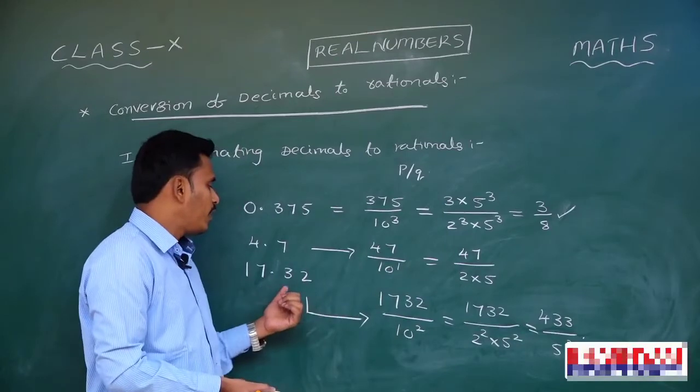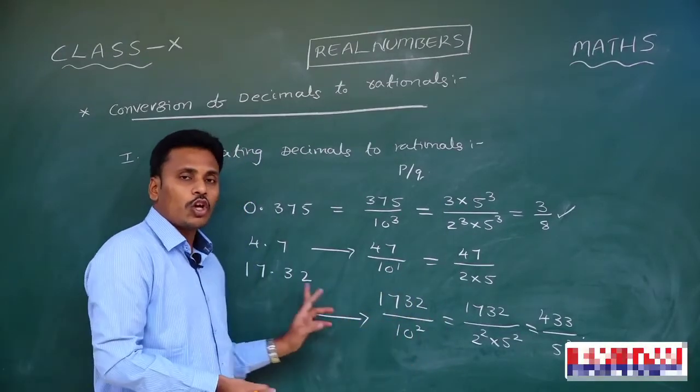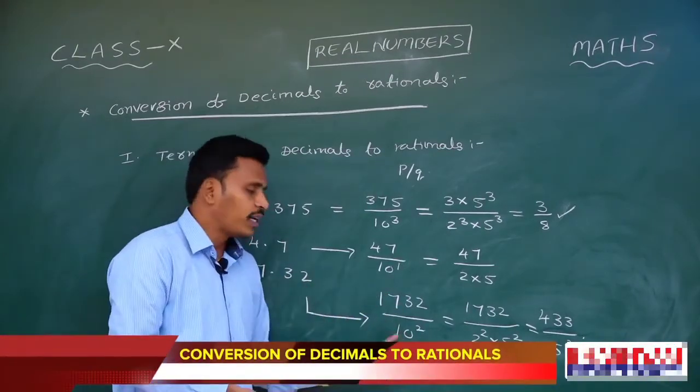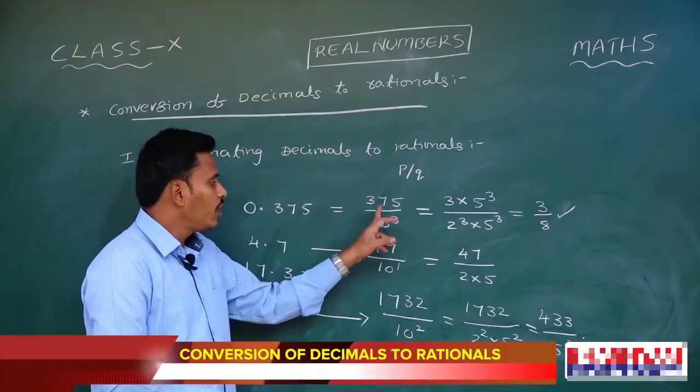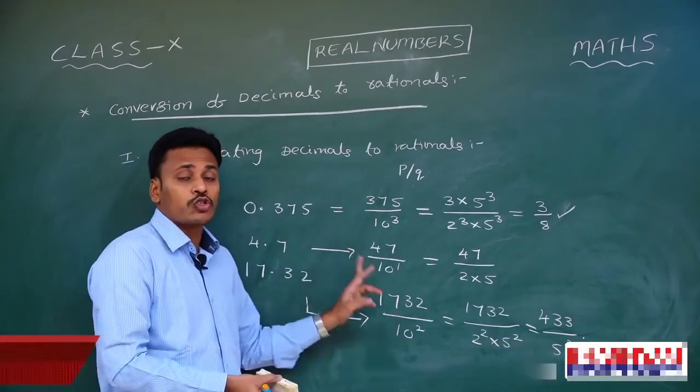And for the number 17.32, 1732 divided by 10 square. Without the decimal point, this is the number, and since there are 2 digits, you just write 10 square in the denominator. And these are the conversions of terminating decimals to the rational form.